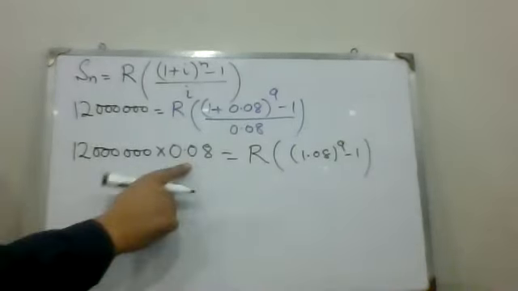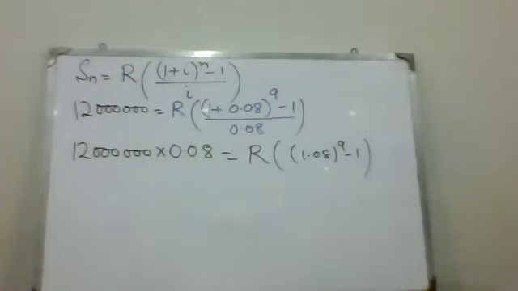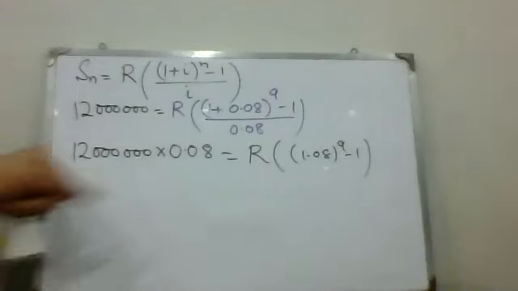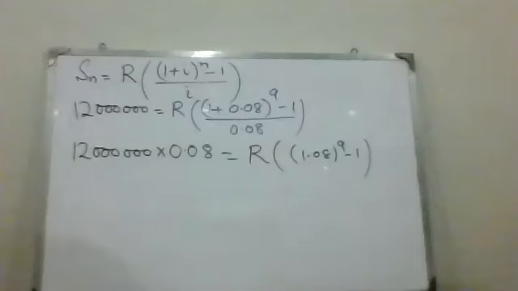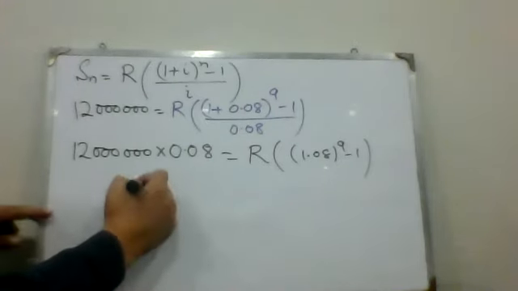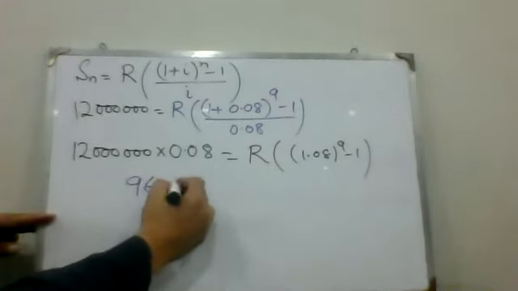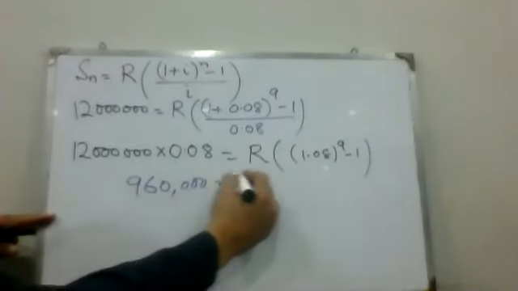Now you can multiply 12 million with 0.08. What do you get? 12 million multiplied with 0.08, what can we get? 960,000.